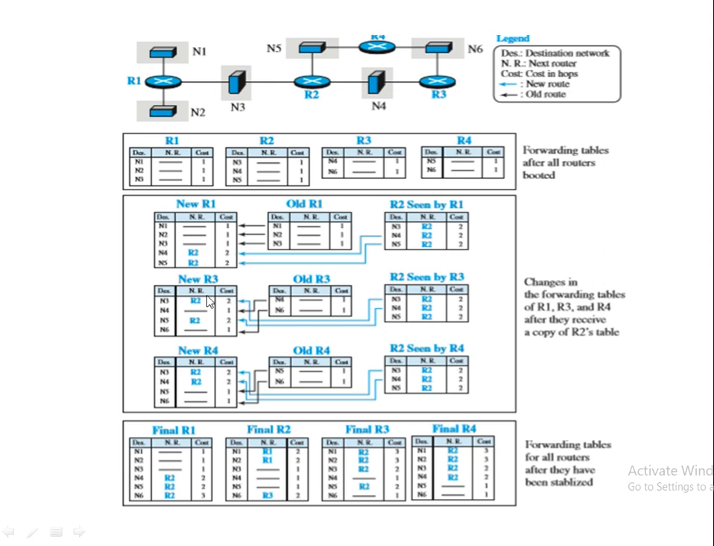Like this, the values will keep updating every time information is exchanged, and depending upon that information exchange, the final routing table will be formed for R1, R2, R3 and R4. It means each router now knows how to reach each network, what is the next router to go to whenever it wants to reach a different network, and what is the cost to reach that network. So that is how the RIP implementation is done.